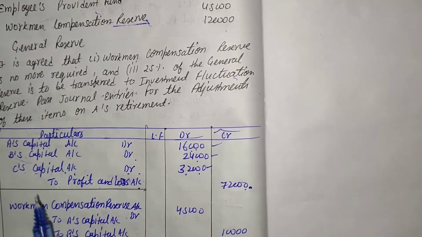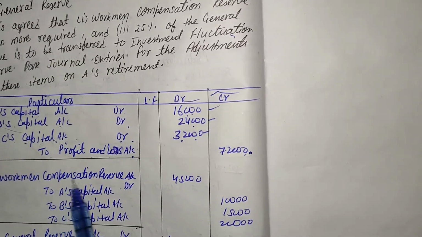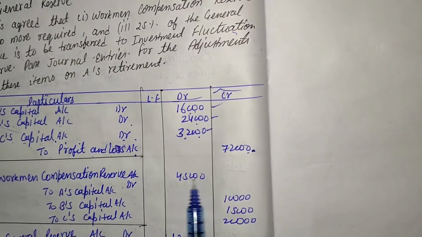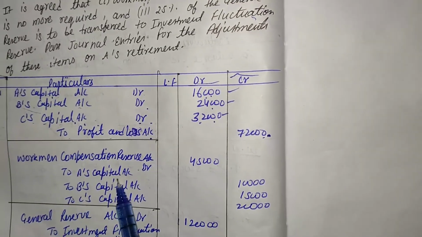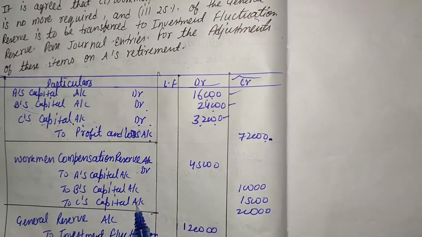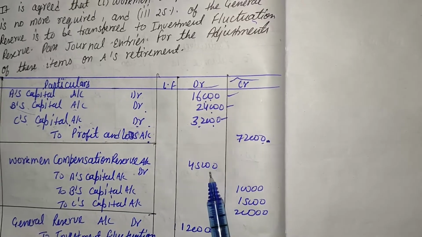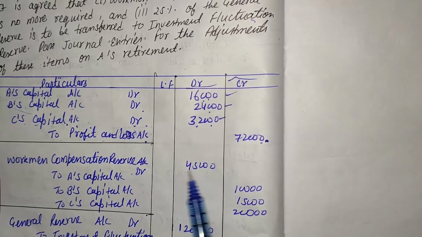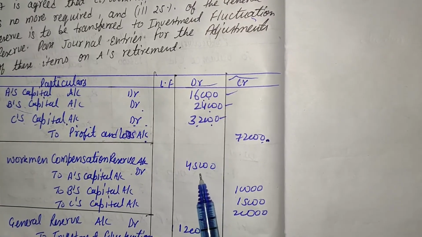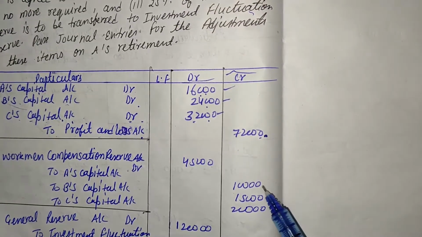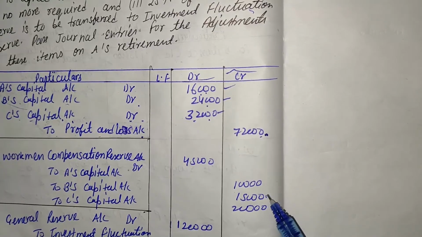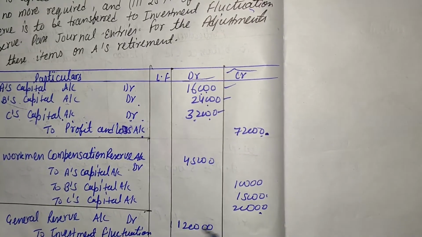Here the journal entry is workman compensation reserve account debit by rupees 45,000, and the partners will be credited: to A's capital account, to B's capital account, to C's capital account. The value is given in the question, that is 45,000, and that 45,000 is distributed in the old ratio, that is 2:3:4. So the value becomes 10,000, 15,000 and 20,000.